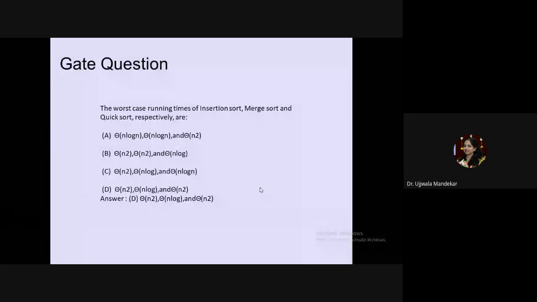So your correct answer will be: for insertion sort, you will require n square. For merge sort, you will require n log n. Whereas in case of quick sort, in the worst case, you will require n square.